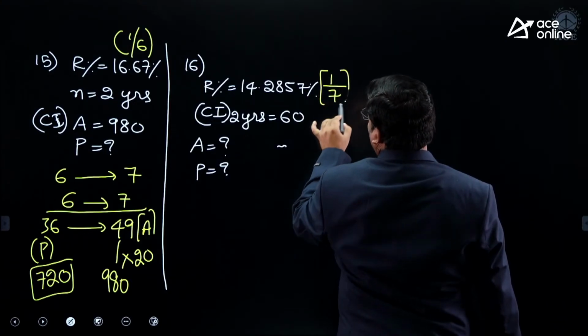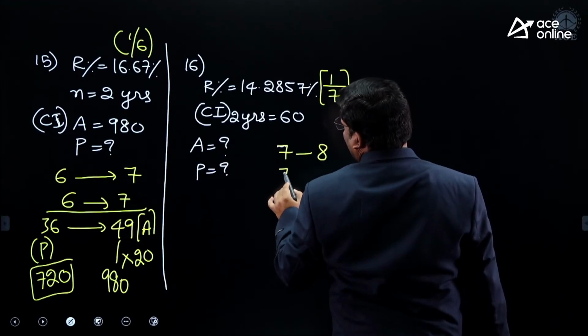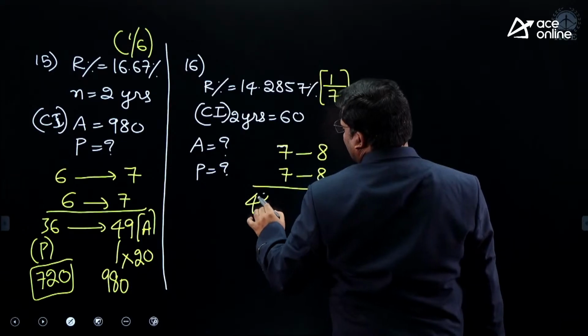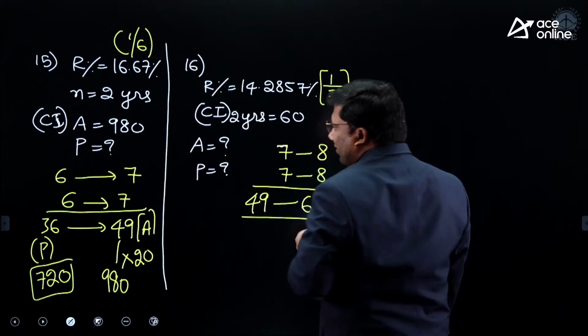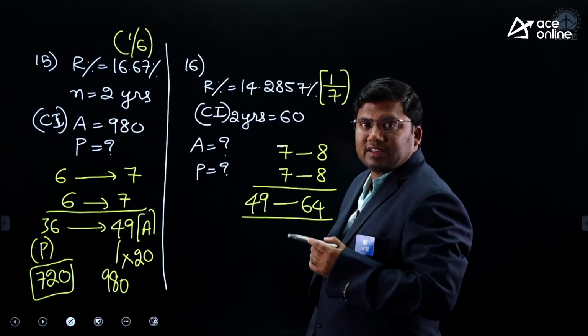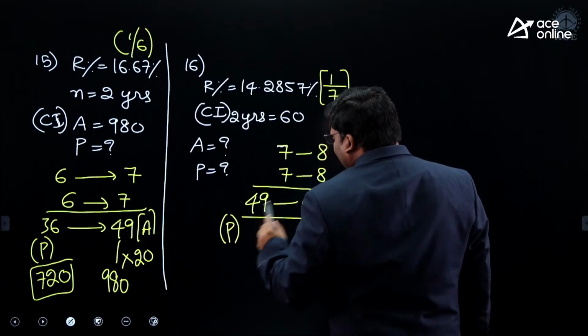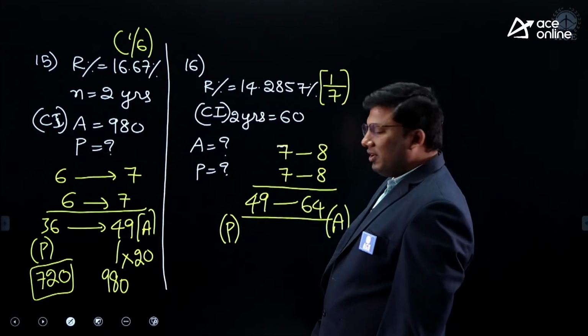14.2857 is 1 by 7. 7 1 increase 8. Second year also 7 1 increase 8. 7 7s are 49. 8 8s are 64. Initial value is always the principal. Final value is always the amount.